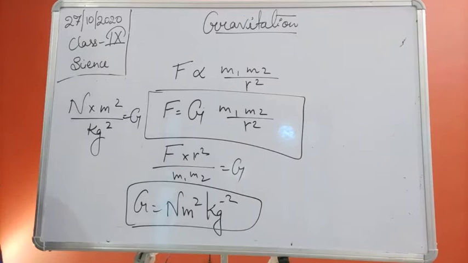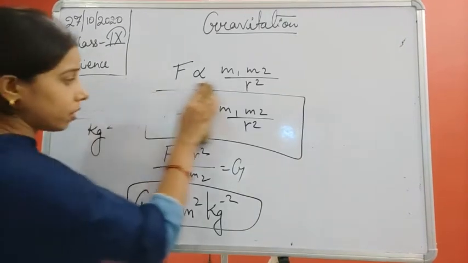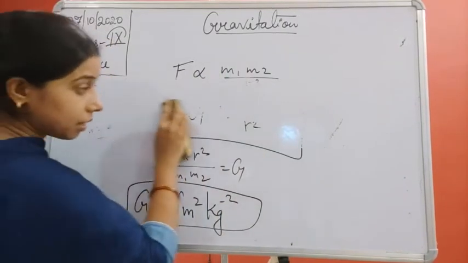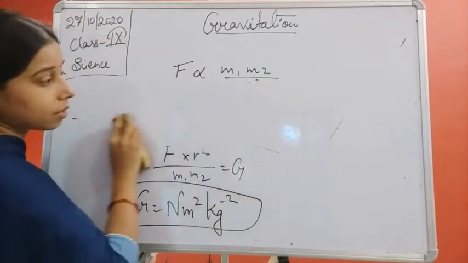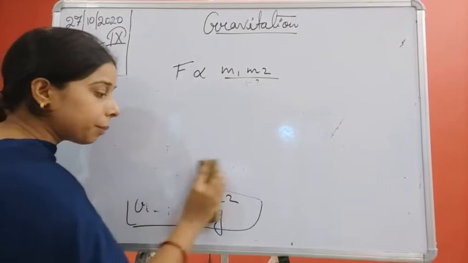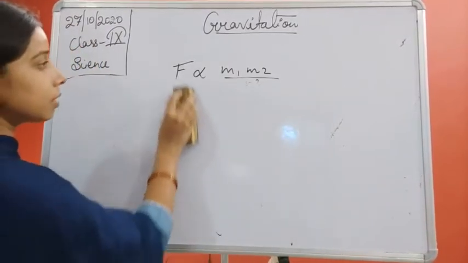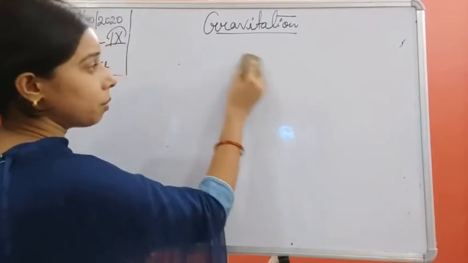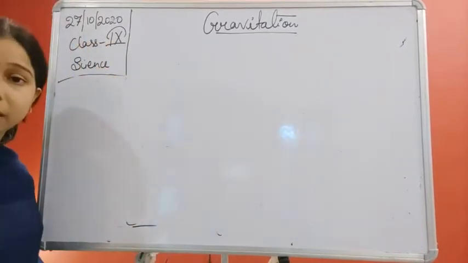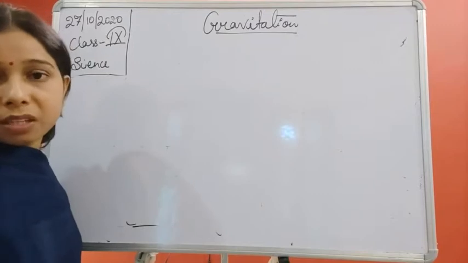Now let us move on, students, and try to understand the value of the gravitational constant. So far we have discussed that the gravitational constant does not depend upon the medium or the masses, and its SI unit is Newton meter square per kg square.